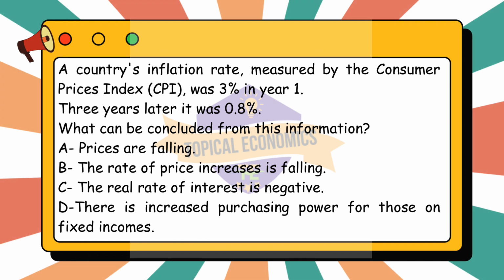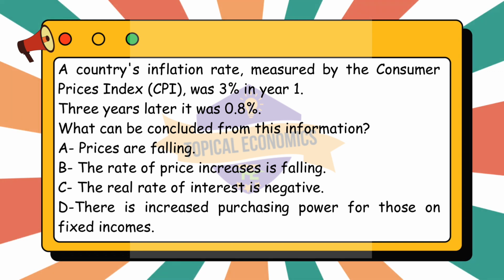A country's inflation rate, measured by the Consumer Prices Index, CPI, was 3% in year 1. 3 years later, it was 0.8%. What can be concluded from this information? A. Prices are falling. B. The rate of price increases is falling. C. The real rate of interest is negative. D. There is increased purchasing power for those on fixed incomes. This question is from year 2021 May-June version 1 paper.